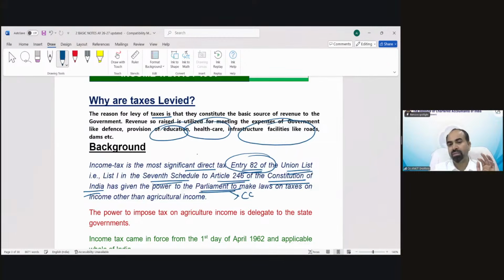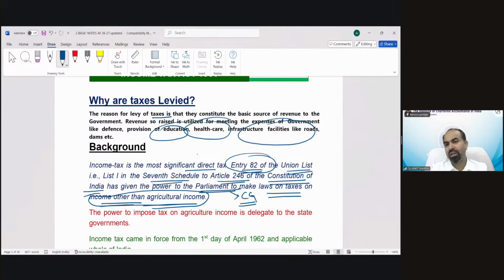We can say Parliament means central government, to make laws on taxes on income other than agricultural income. Please remember this: the power to levy tax on all incomes other than agricultural income is with the Parliament, the central government. So who has the power to impose tax on agricultural income?